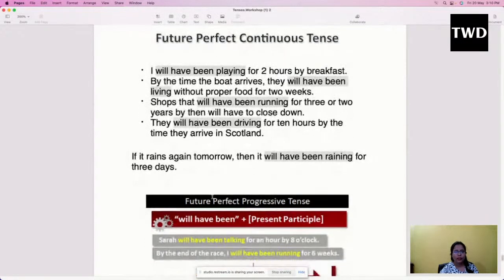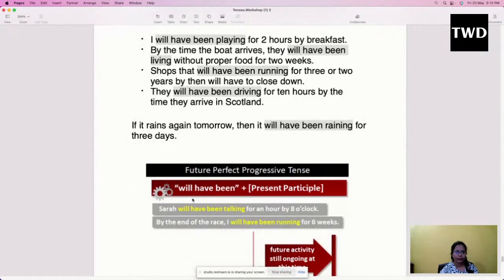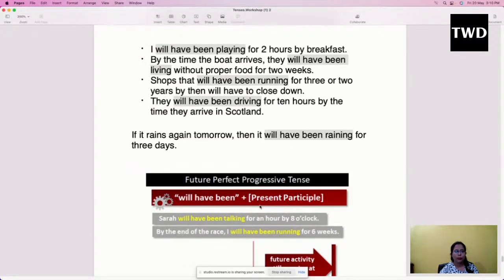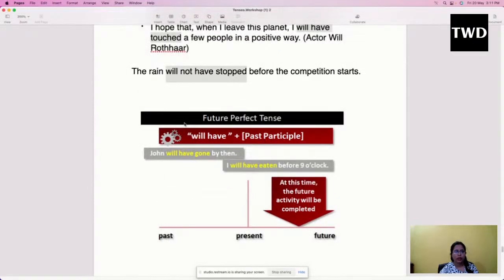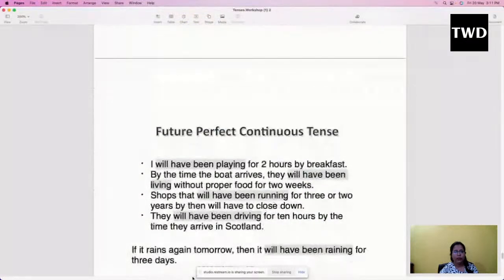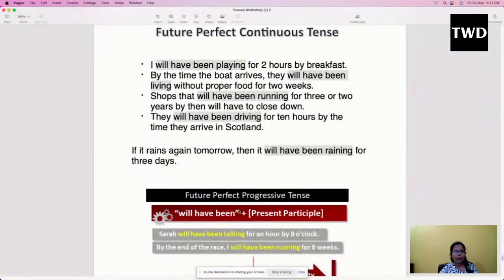So what is the structure of the sentence here? We will be using will have plus been plus present participle. So this is the difference between future perfect tense and future perfect continuous tense. Here we use will have plus past participle, and we use will have been plus present participle.